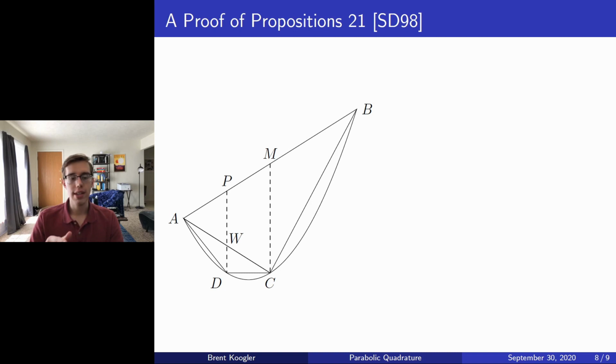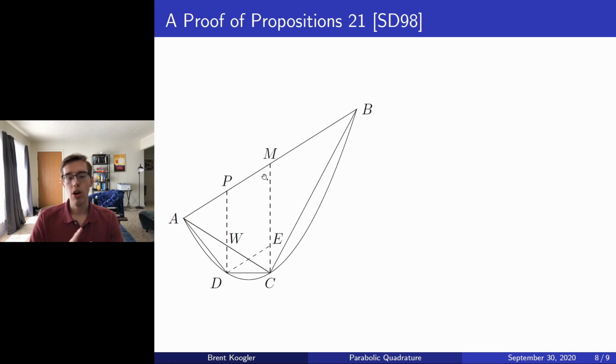want to use the fact that ADCB is in fact a parabola. So in order to do that, we're going to draw the line segment DE that is parallel to AB. The reason for this is that we note that AM is half of the chord AB, so that AM is an ordinate of the parabola.